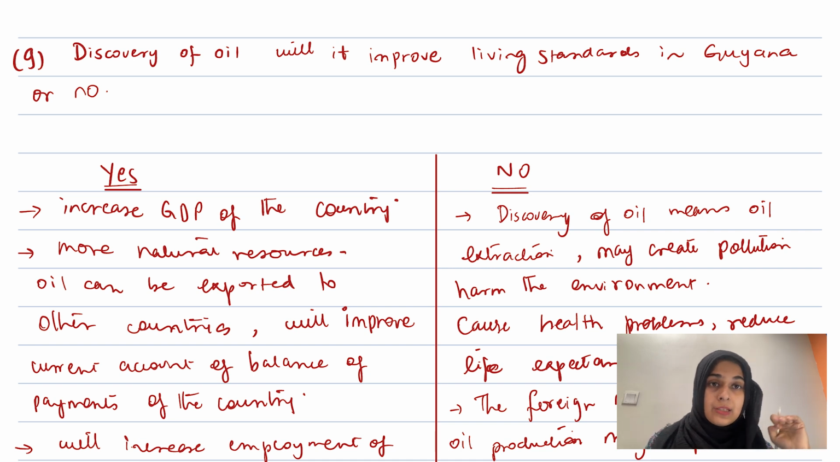That output can be exported to other countries and we can earn export revenue from that as well. So I usually ask my students to write the yes points and the no points, and then when you're writing for your exam you need to brainstorm and just write pointers. Here I have written detailed points so that you are able to write proper answers from this.